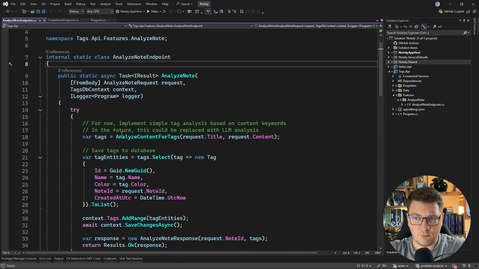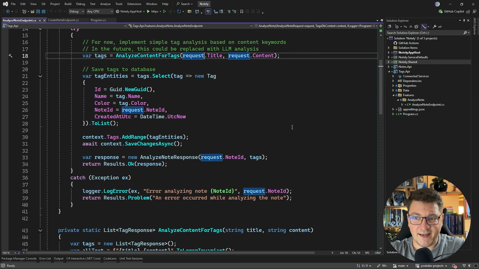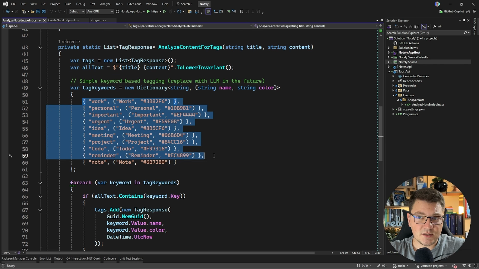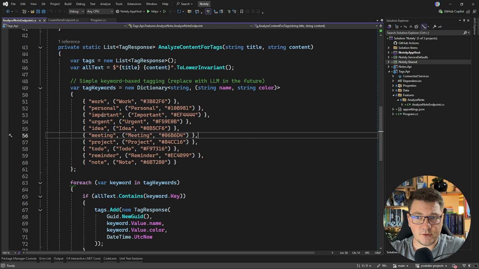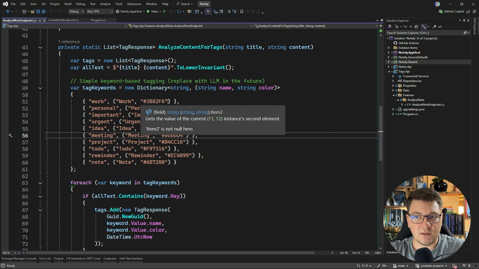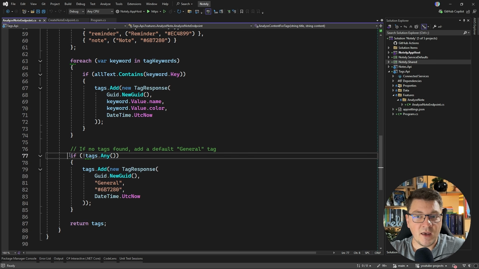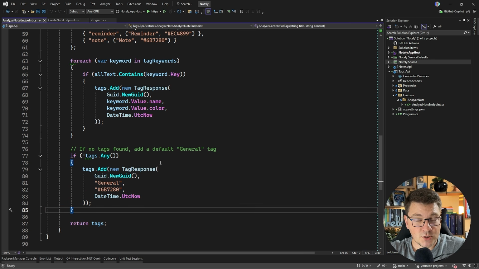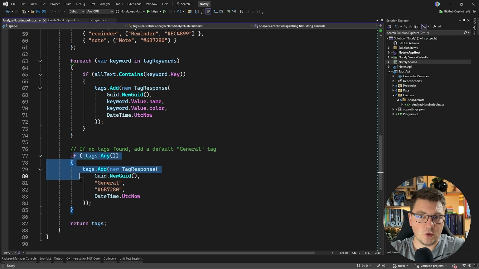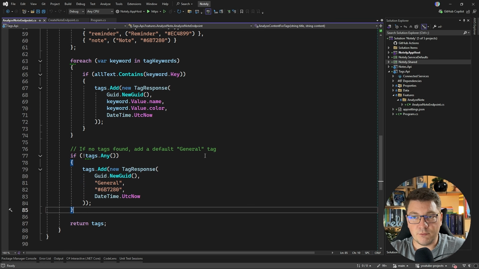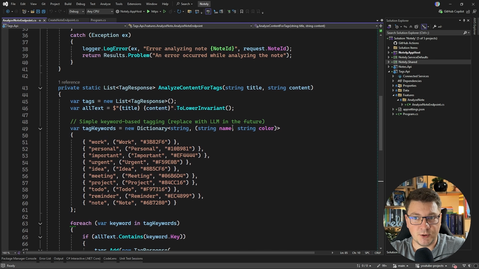It's very simple and brute force. We're going to take the title and the content and just compare it against some keywords. So we have work, personal, important, urgent, idea, and so on. We're going to associate our respective color with each of these. And if anywhere in the text we mention these words, we're going to add the respective tag. If we don't have any tag in the end, we're just going to use a general tag as the fallback option. Now you can imagine how we can control this behind a feature flag, where if we don't detect any tags, we can just return an empty list.